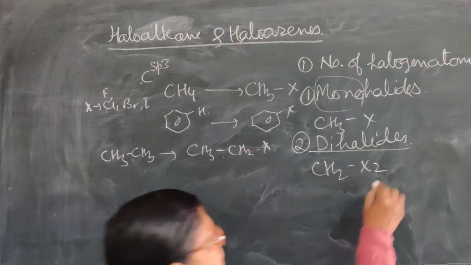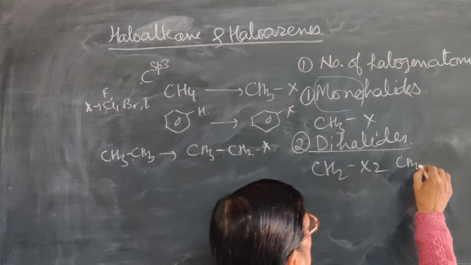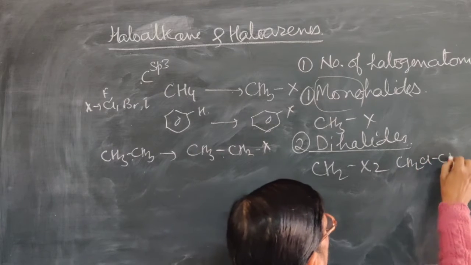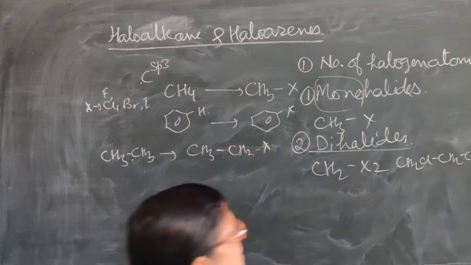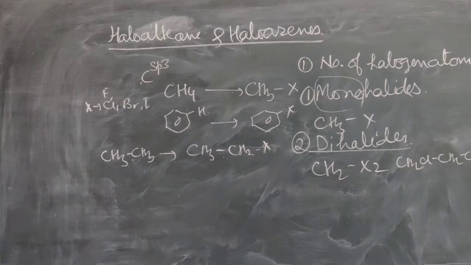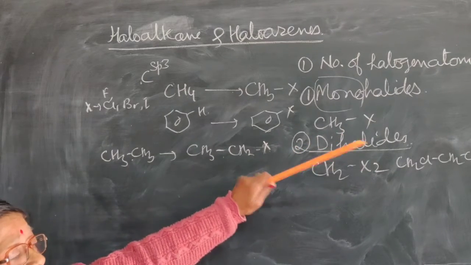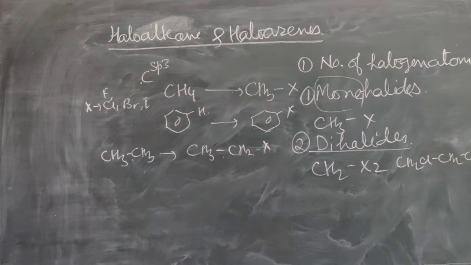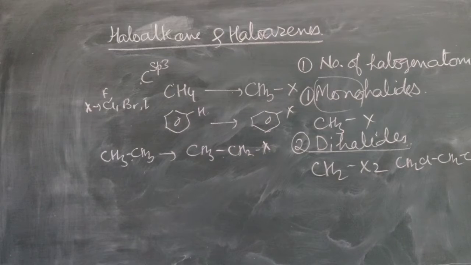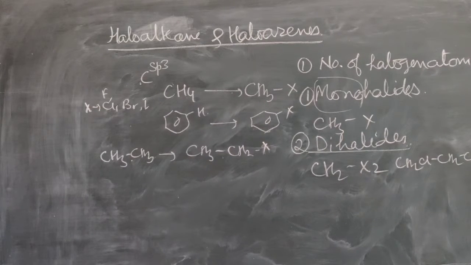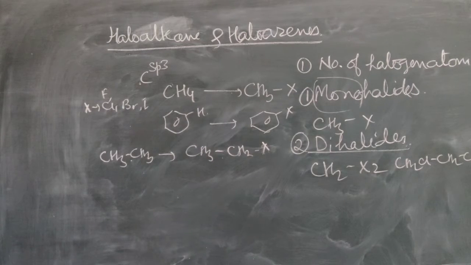And then we can write for ethane also, it may be CH2Cl, CH2Cl, then it is 1,2-dichloroethane. So this is the name, this is a dihalide. So the presence of two halogen atoms in an alkane makes them dihalides. Dihalides are again classified on the basis of position, which we will study later.